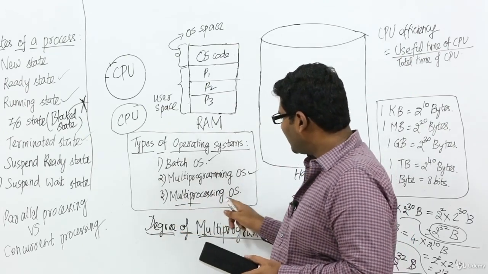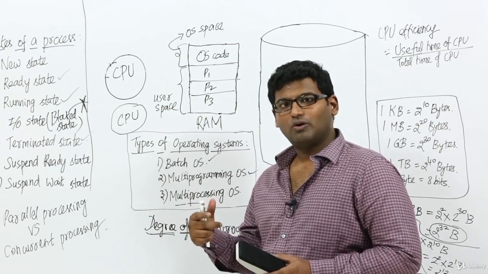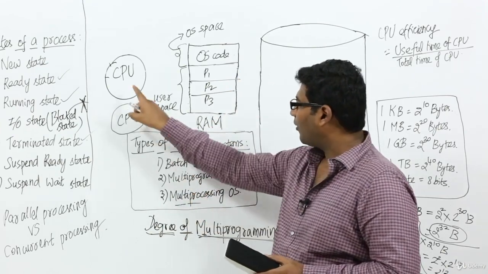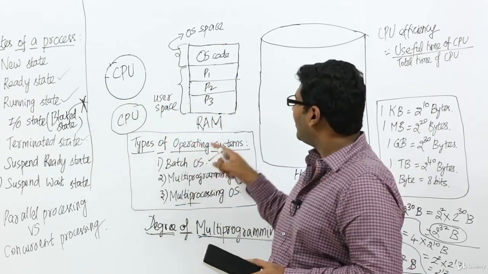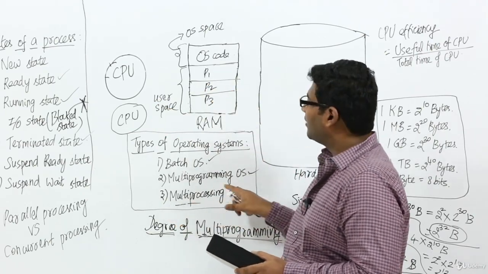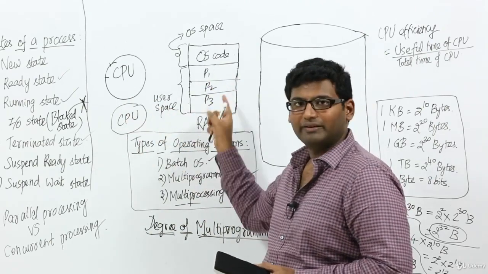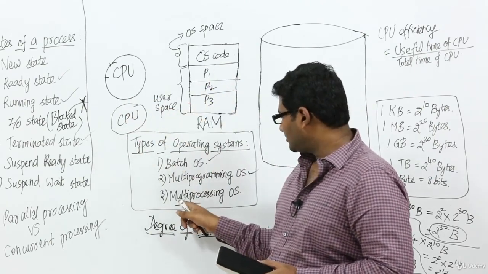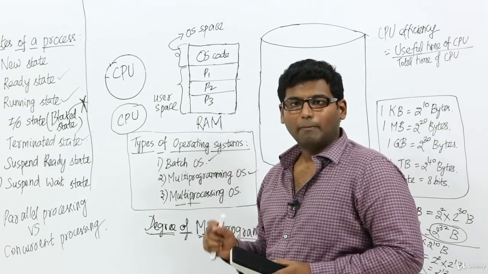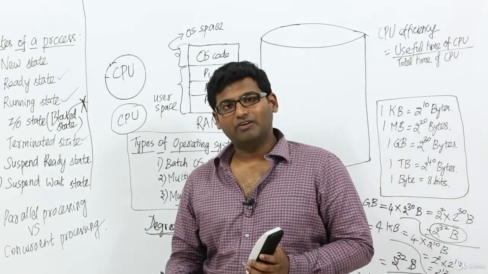Whereas in multi-processing operating systems, we can have more than one processor, and also more than one process can be present inside the RAM. See, in multi-programming OS, we can have at most one processor, but more than one process inside the RAM. In multi-processing operating systems, we can have more than one processor as well as more than one program in the RAM. Now, multi-processing operating system is definitely faster than multi-programming OS, but it suffers from a disadvantage that the system cost will increase.